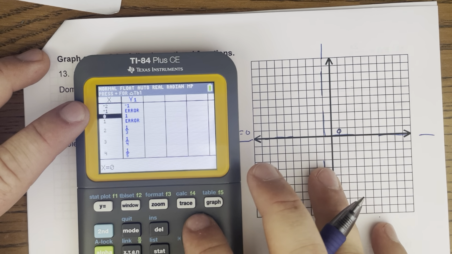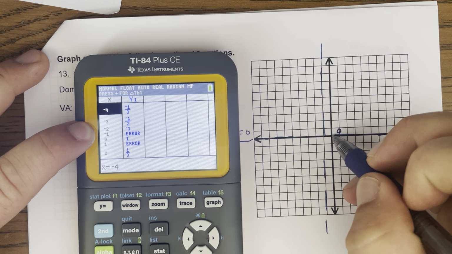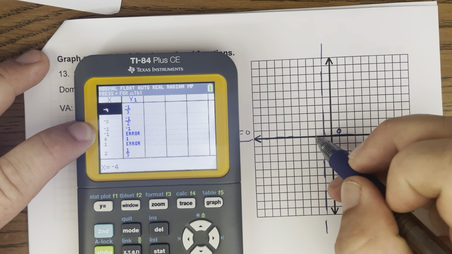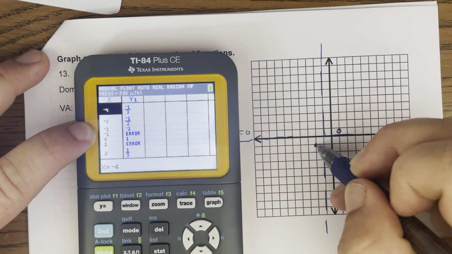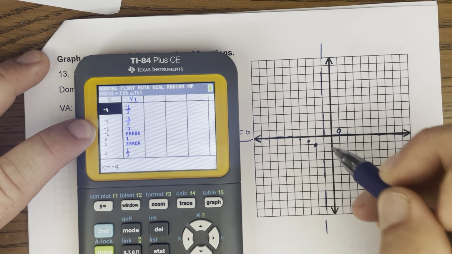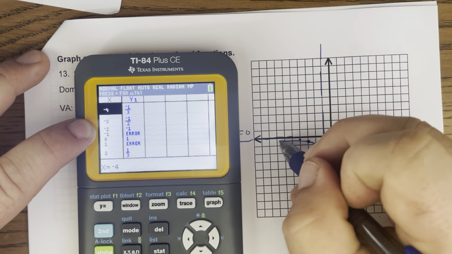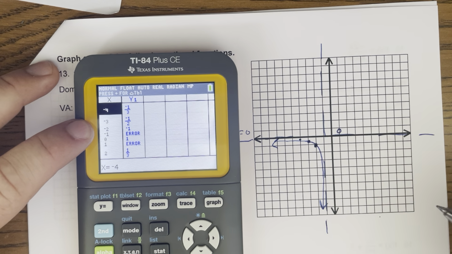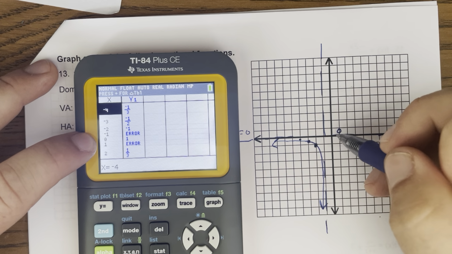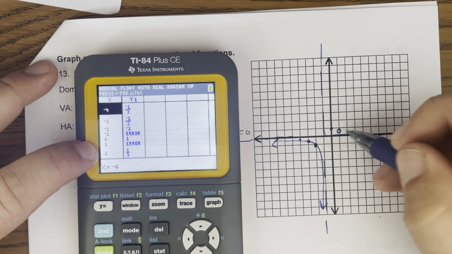And so I'll go get a couple points on either side of my asymptote. So on the other side, I'm gonna have -2, -1/3, -1, -1/2. And it's getting closer and closer. And then on the other side, I have 0, 1. I already had the 1, 1/2, and 2, 1/3.